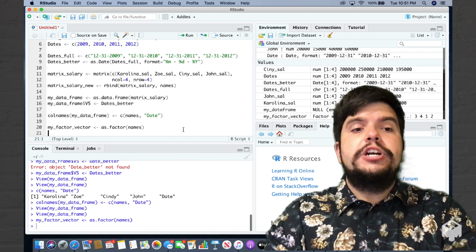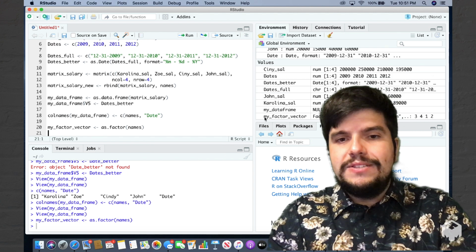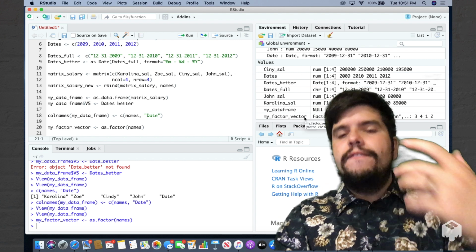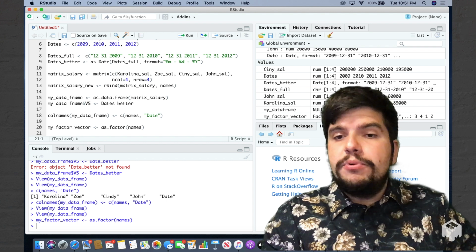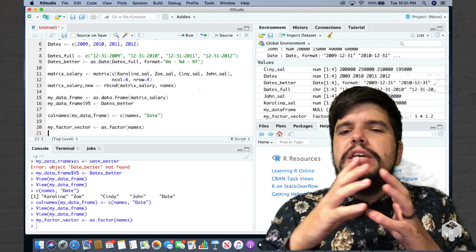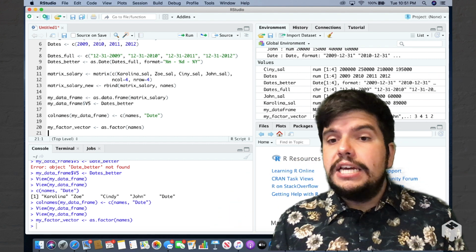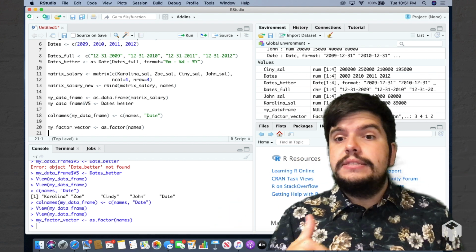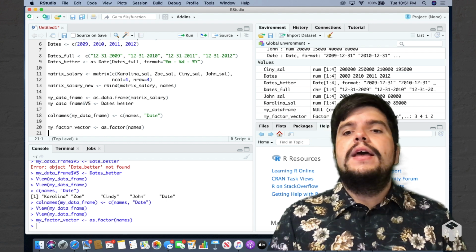Command return. And in my environment, what I will see is my_factor_vector, a new vector that is a factor type with 4 levels. So levels are the unique items in my vector. In my case, the unique items are Cindy, John, Carolina, Zoe. Okay.